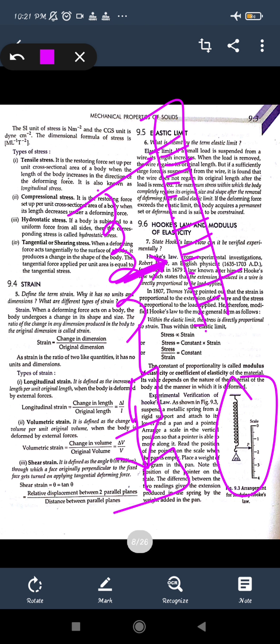So along with the load we are changing its original dimensions also, so there is some change in the dimension. Let us consider the needle is here when no load is applied, or the 5 grams load is there. When you apply 25, it will move down. Again if you apply 50, it will move down again. By subtracting the values of the initial condition and the final condition, we can get the change in the length. And similarly, we take the original dimension without the load. On taking the ratio of the two, we get the strain, and we can see how much stress is applied for the load. This is beyond the elasticity limit, which should not be taken.